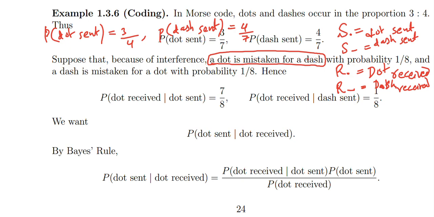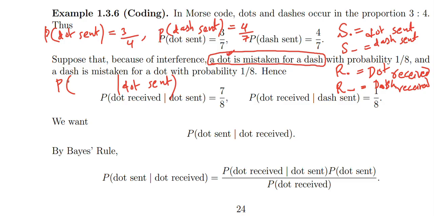So probability of this: dot is sent, and mistakenly they have received a dash.